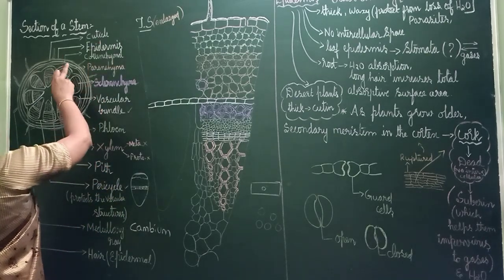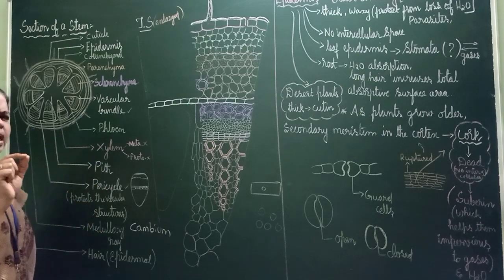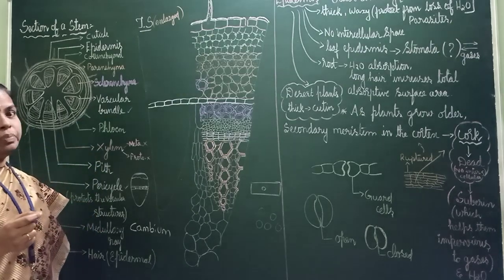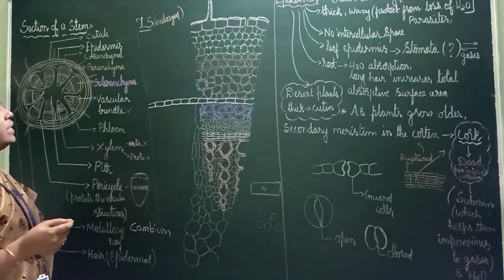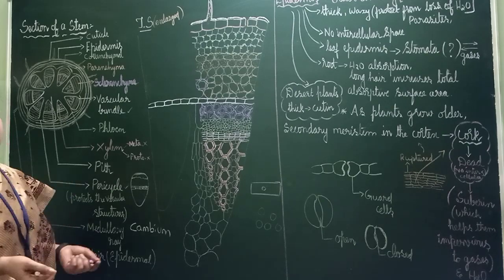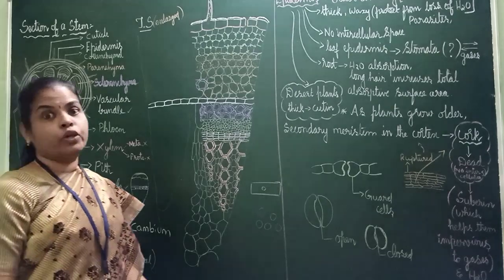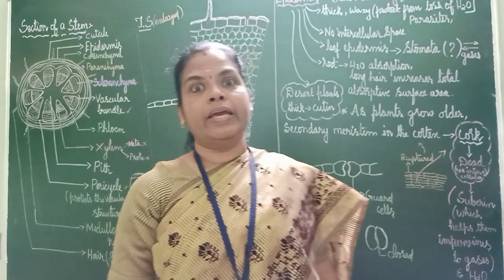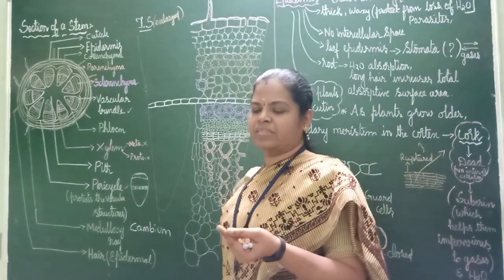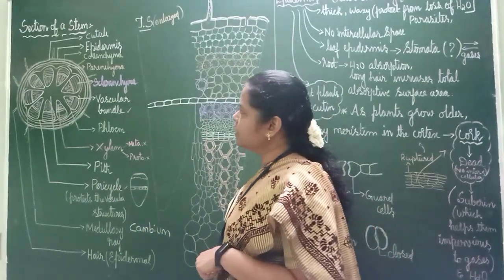So the epidermis is covered with a thick layer. It should protect the epidermis, no? So for that, it is covered with a thick layer, and that layer is called cuticle. One oily, waxy type of thing will be there. That is called cuticle.